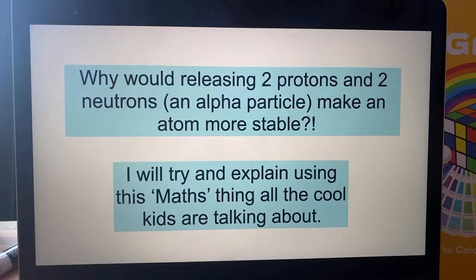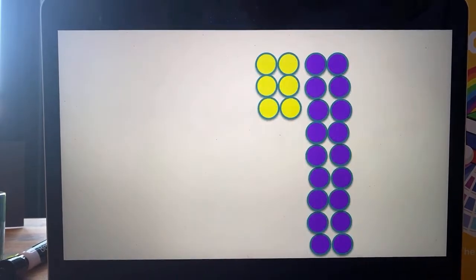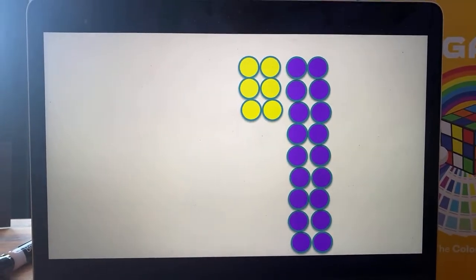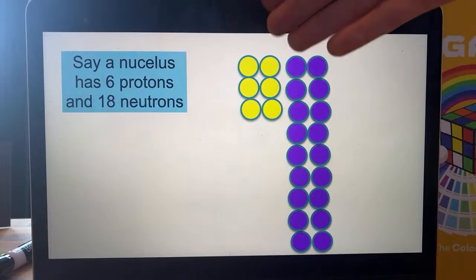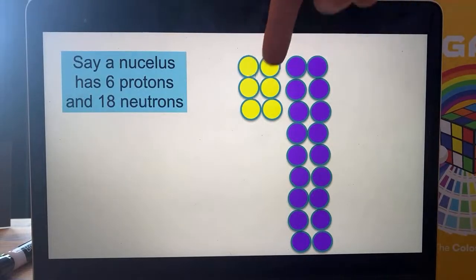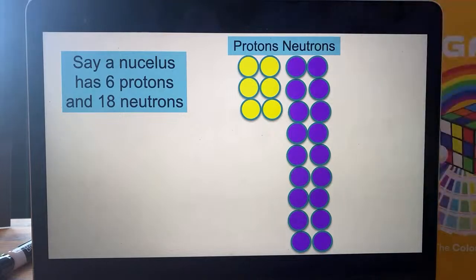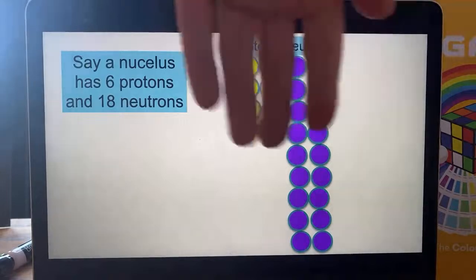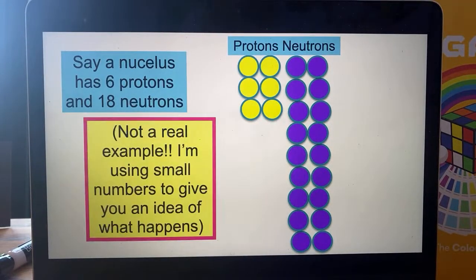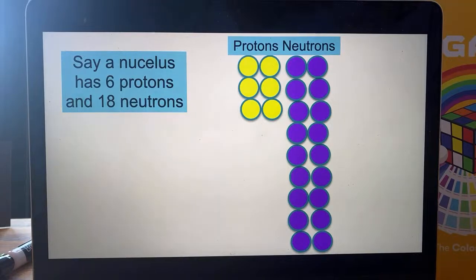I will try and explain, though, using maths. Here we are. This is Lara teaching maths. Let's say we've got a nucleus which has 6 protons and 18 neutrons. I'm just going to put them in lines to make it easier to understand. But this is what's happening inside the nucleus of an atom. This is not a real example. I'm just keeping the numbers small so that we have an idea of what happens.